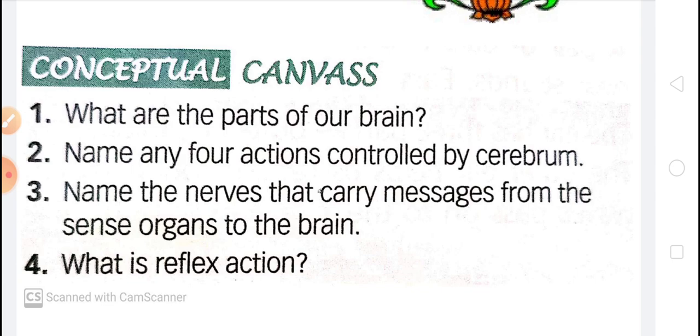And what is reflex action? Reflex action is an automatic action of our body which is not under our control. Actually, it is under the control of the spinal cord. For example, on touching a hot object, we withdraw our hand immediately. Another example of reflex action is blinking of eyes, sneezing, or watering of the mouth on seeing delicious food. You can also try to solve this question on your own.